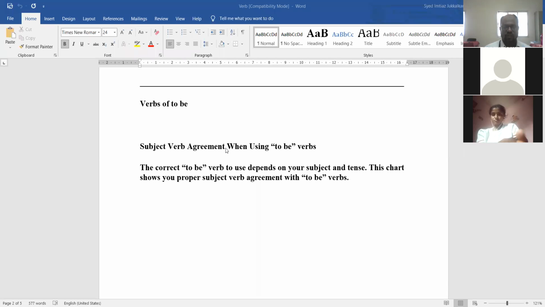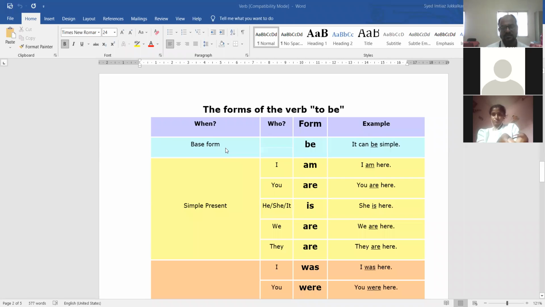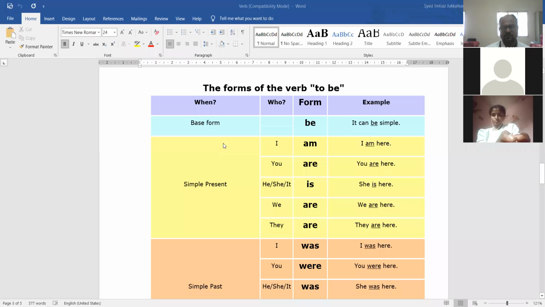Verb of to be. What are the different types of verb of to be that we are going to see here now? See this table. हे टेबल पहा तुम्ही आता. पहा, verb of to be. To be चे वेगवेगळे फॉर्म इथं तुम्हाला बोल्ड लेटर्स मध्ये दिसत असेल. Verb of to be पहिला बेसिक फॉर्म आहे be. The basic form of the verb is be. So for example, it can be simple. So be is the basic form of the verb. Then त्याचा दुसरा फॉर्म आहे am. I am a girl.